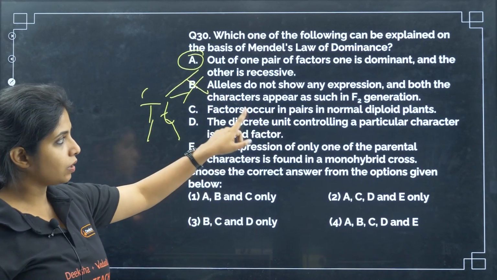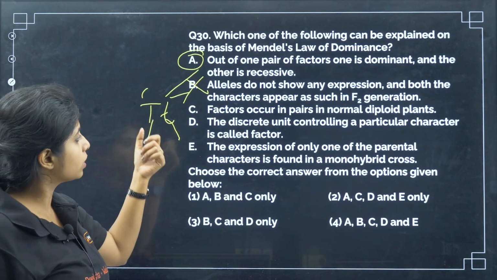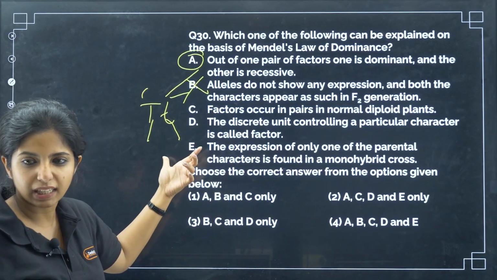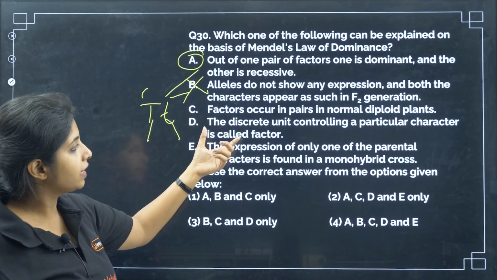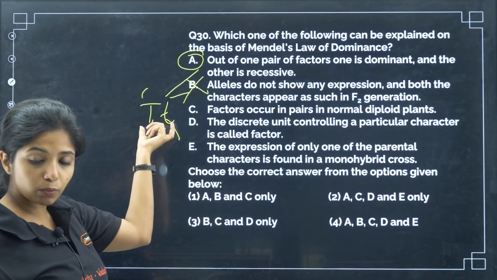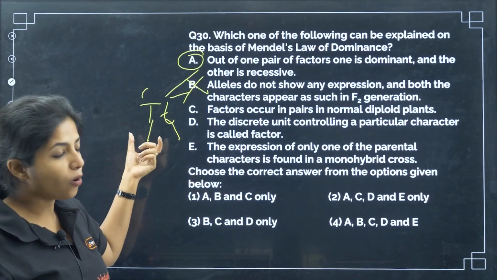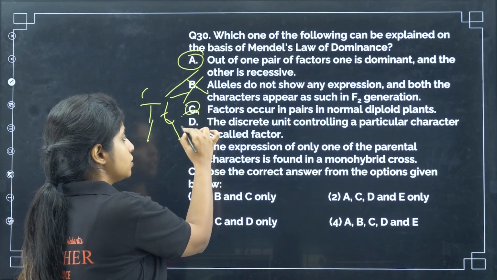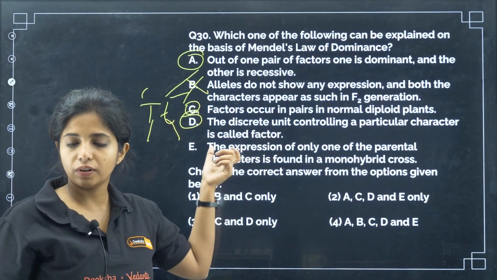Factors occur in pair in normal diploid plants. Yes, they occur in pair. Factors, as in you're talking about alleles only. The discrete unit controlling a particular character is known as a factor. Okay, he didn't know about genes and things like that, which is why factors basically mean genes. He didn't know that genes are something, so he called them factors. The genes are the ones that control all the characters in our body, right? So instead of gene, just replace it with factor. All the things are being controlled by a factor. Does it make sense? Yes. According to Mendel, yes, it makes sense. So this and this are also correct. Factors occur in pair, and the discrete unit controlling a particular character is also known as factor.